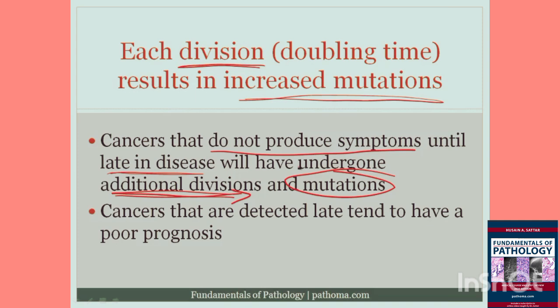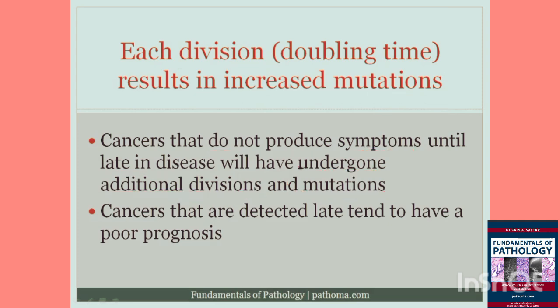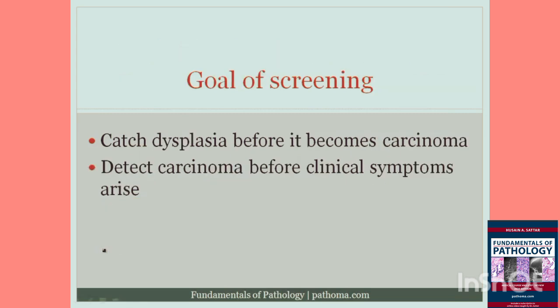The pancreas has a large space to grow before clinical symptoms arise. The pancreas has a large reserve before the tissue damage can reveal itself. And so pancreatic carcinoma has a horrible prognosis. And same thing with lung cancer. The lung has a tremendous reserve, and a cancer can grow significantly before clinical symptoms actually arise. And so these tumors will tend to have a worse prognosis. And that's what I've basically stated here, that cancers that are detected late tend to have a poor prognosis. All right, so that's important to know.